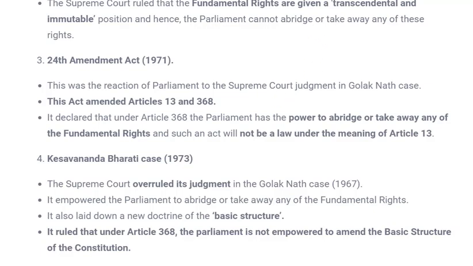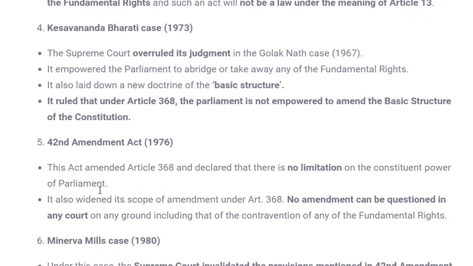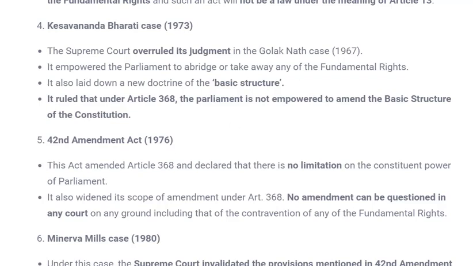Now again, this constitutional amendment was challenged in the Keshavananda Bharati case. This case is also very important, and after the Golaknath case, the maximum number of judges which sat for hearing one case was in the Keshavananda Bharati case. In this, 13 judges were sitting on one bench to listen to the case.